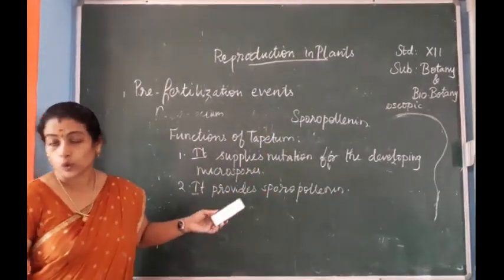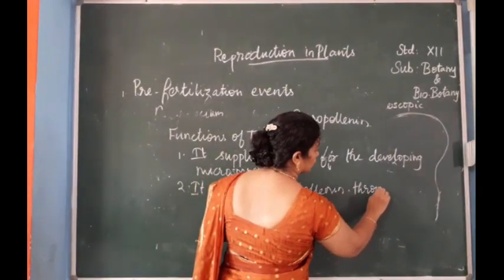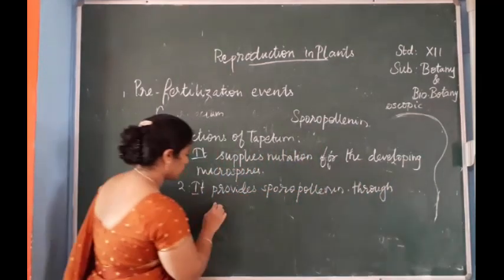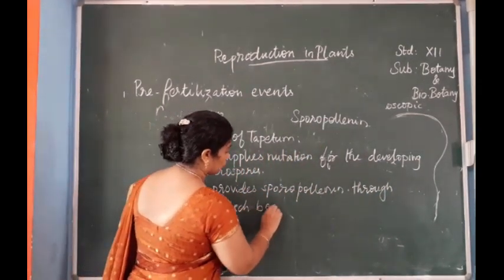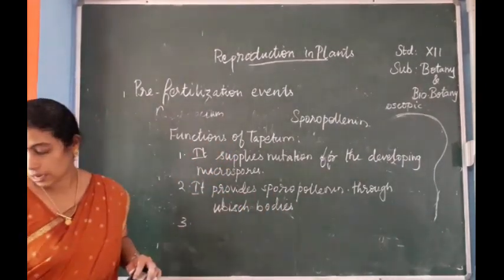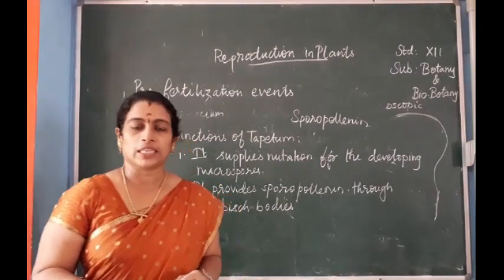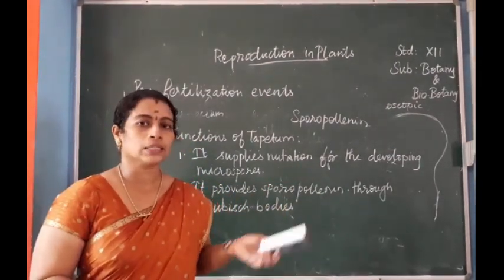Then through ubisch bodies. Third one, the pollen kit material is also given by the tapetum.